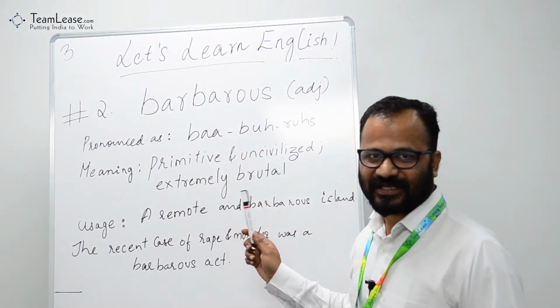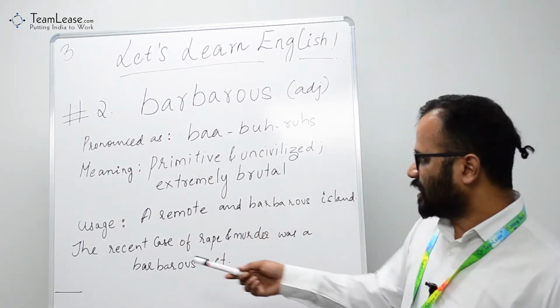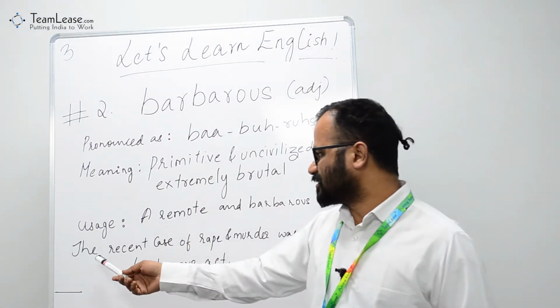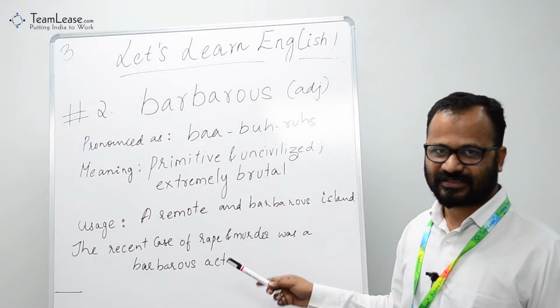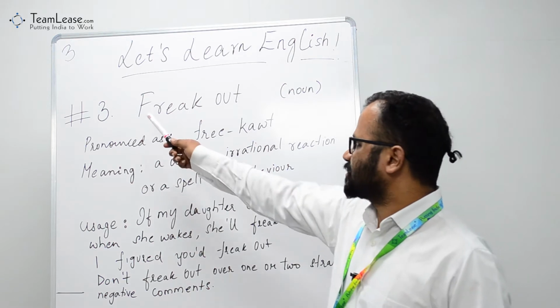Alright, let's look at the usage. A remote and barbarous island. Another usage is like you read in the news. The recent case of rape and murder was a barbarous act. Alright, let's go on to the next word. Fine, here's the third word.